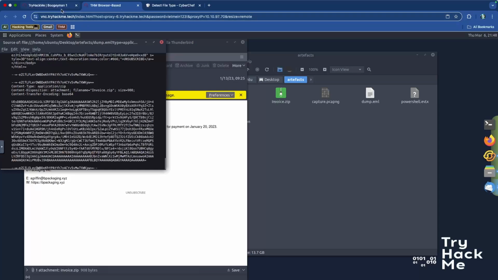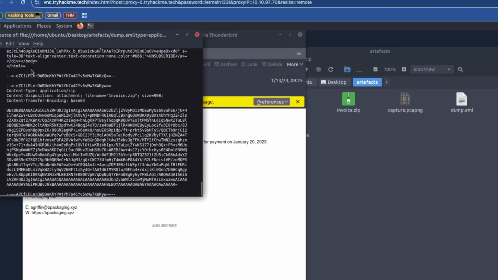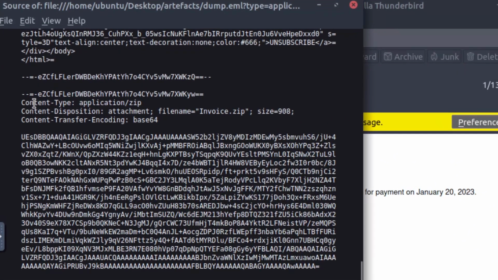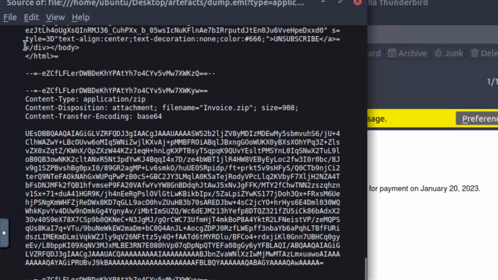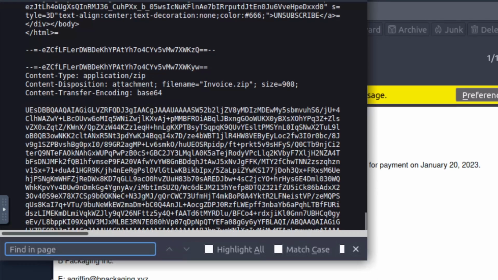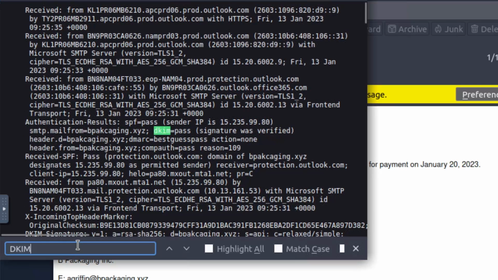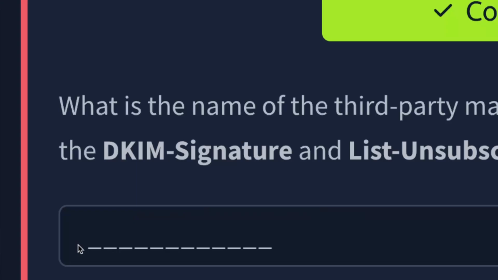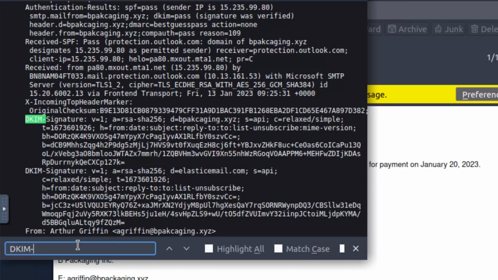So the big thing that we're looking for is the DKIM signature, right? And then the list unsubscribe, because we want to find that forwarding email service. The reason why I open it up inside of a text editor like this is that you can now do Control F and look for something inside of this document. So I can do DKIM, and DKIM signature is what I'm looking for. So DKIM signature, there we go.